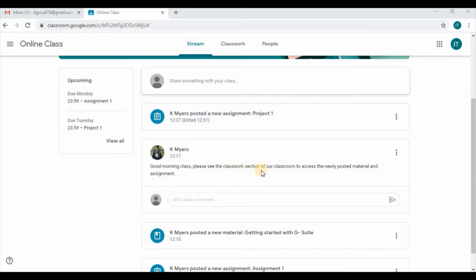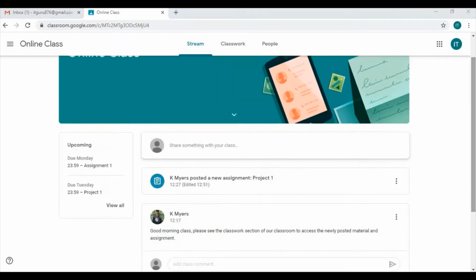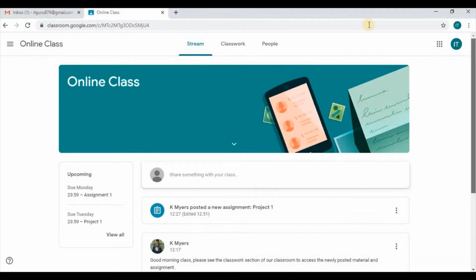Now another thing that we can identify here that was posted by our teacher still is that an announcement was made to say that there are classwork materials and assignment which is posted in the classwork area. So in this case we see that the teacher indicated that the classwork is currently uploaded in that section. So the announcement has been made, we're updated on what is taking place and so forth. So we can now move into the classwork area.